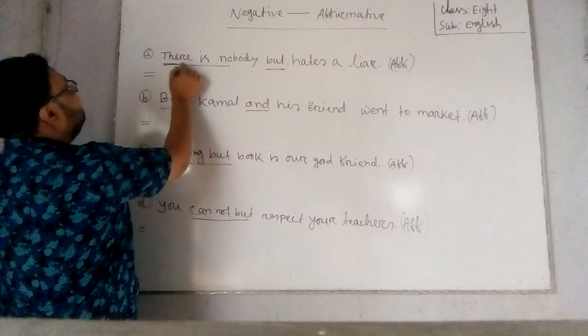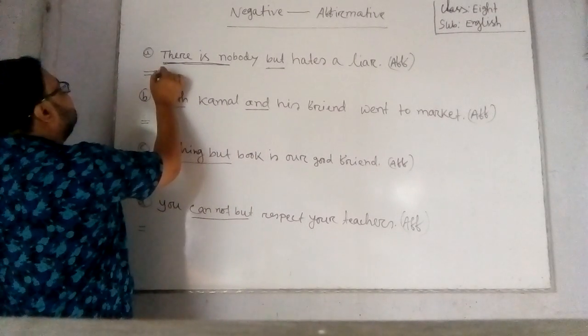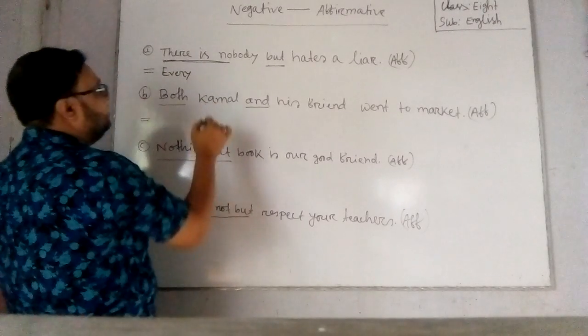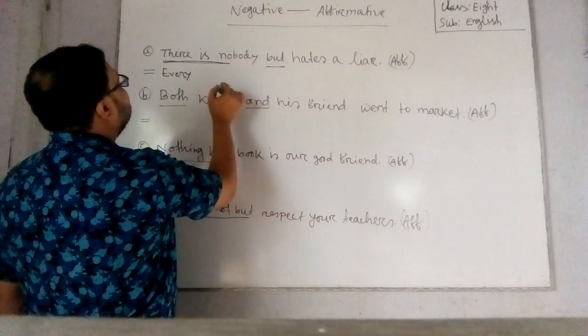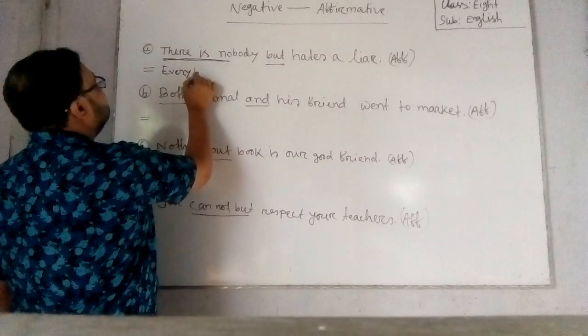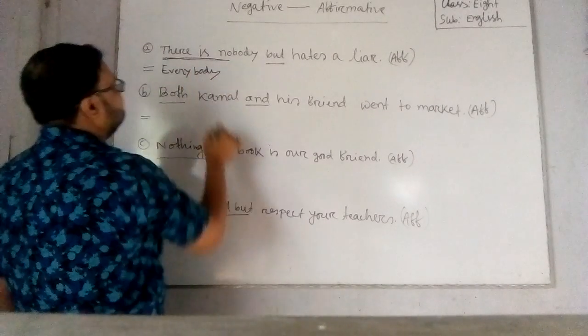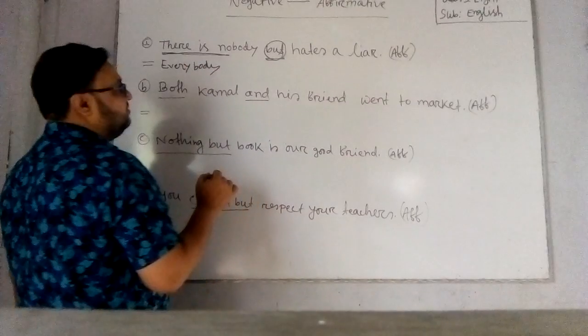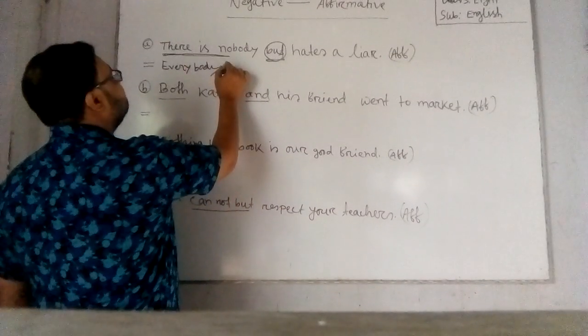And instead of there is no, I am writing here every. Then you have to write down the next word, body. You have to omit but, and then you have to write down the rest of the sentence.